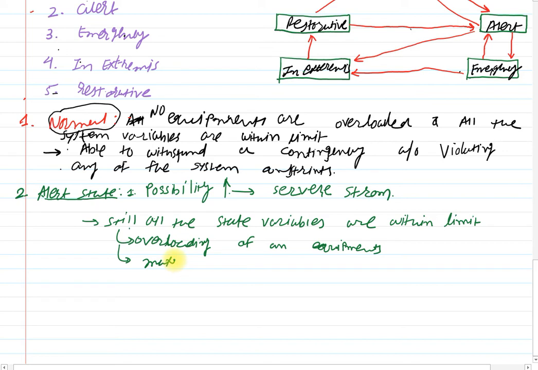That is the overloading of maximum limits of all the equipments. Clear? So this is the alert state.